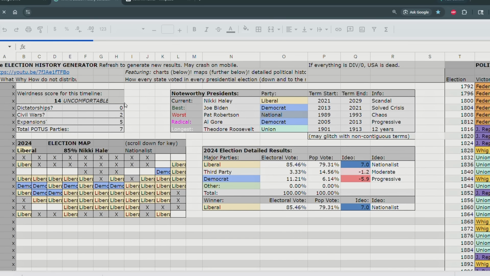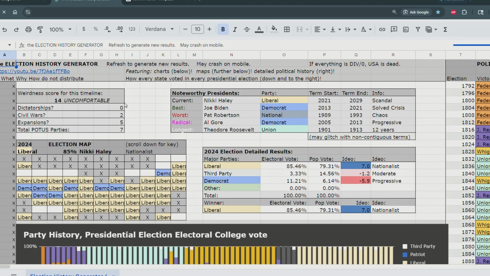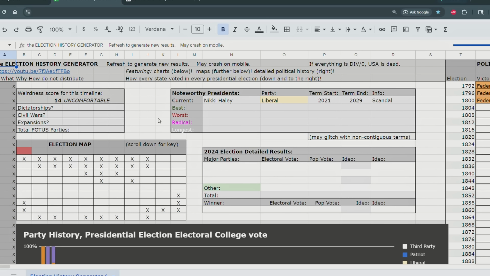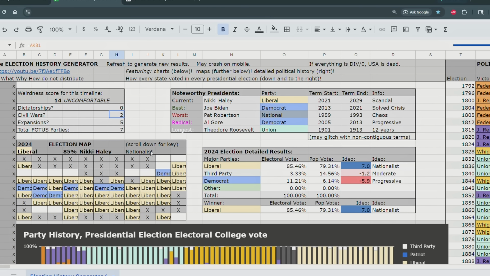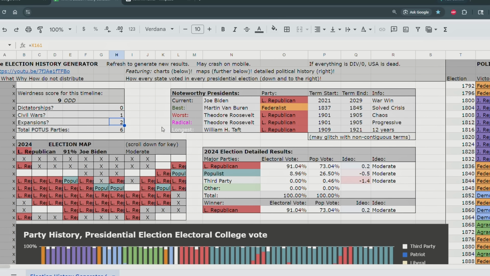Okay, let's refresh it again and hope I get a more chaotic timeline. I want one where there's a bunch of civil wars. Okay, in this timeline, there are 2 civil wars. There's 5 expansions. That's pretty good for America. Oh. Would you look at that? It disappeared. 1 civil war, 2 expansions.